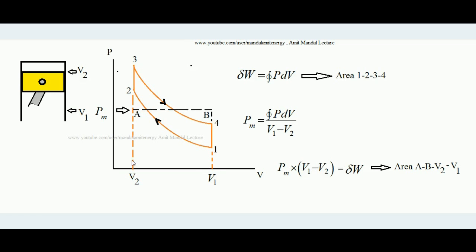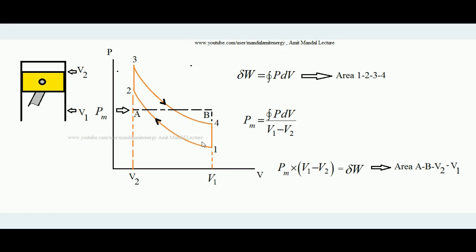So the piston reciprocates between these two magnitudes of volume, V1 and V2. V1 is the total amount of charge sucked inside the engine cylinder, V2 is the extent of compression, meaning that entire charge is compressed to its clearance volume, that is V2. Now 2 to 3 is heat addition at constant volume, 3 to 4 is the adiabatic expansion, and 4 to 1 is heat rejection.